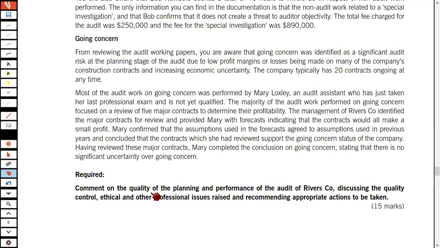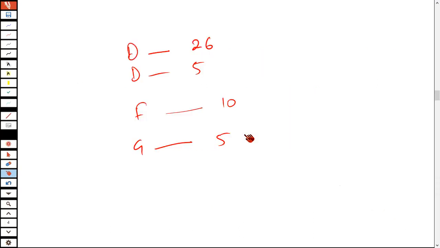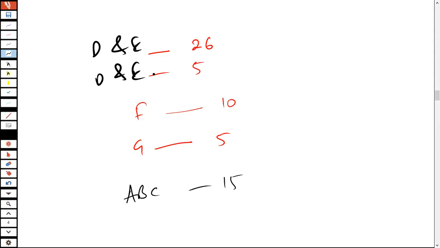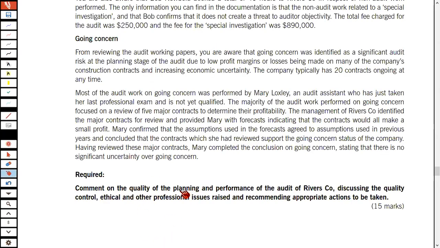So you see, it's a question on quality, discussing quality control, ethical and other professional issues, and recommending appropriate actions. So you've got a 15-mark question, which is about sections A, B, and C. Instead of writing section D, I would write section D and E, because I told you that it's to be a combination. So you have a question from sections A, B, and C of 15 marks. It's about a quality control area.